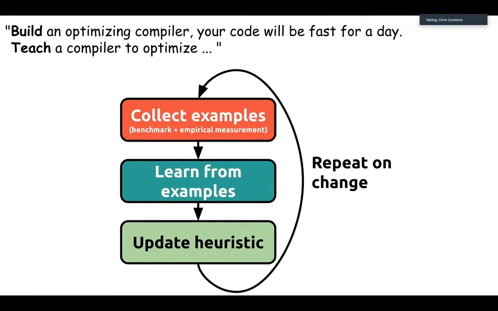If we can learn to capture the correlation between the benchmark and the optimization decision that can be made, then we've effectively automated the job, which is nice. I'm always trying to automate myself out of a job. But it also means that when the compiler changes, and it does quite frequently, or when Intel comes out with a new set of hardware or there's some new backend you're trying to support, this is an automated process, so you can just repeat it. You can run the same scripts or the same experimental setup, and you get yourself a new heuristic.